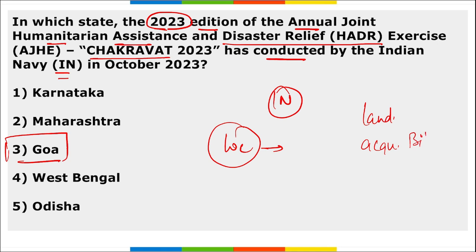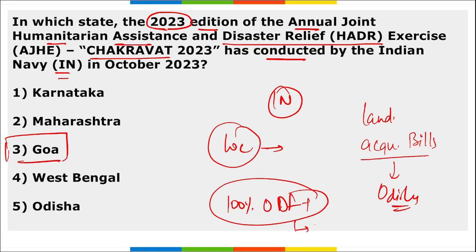Then apart from this, remember which state has launched the land acquisition bill? Land acquisition bill. This was recently launched by Odisha. Or it was not launched, it was passed by Odisha. Right? Then which state has achieved 100% ODF plus coverage? So this was achieved by Uttar Pradesh.